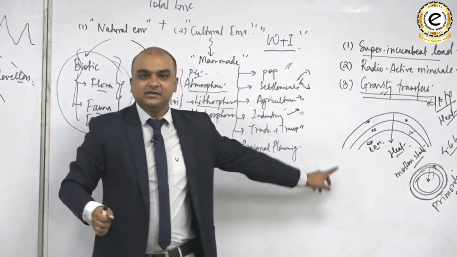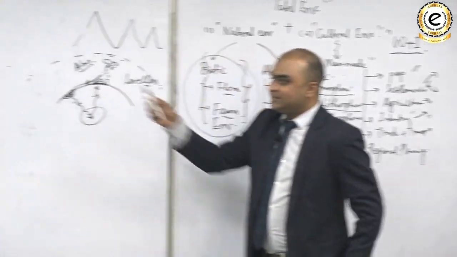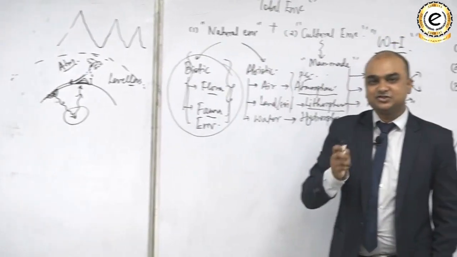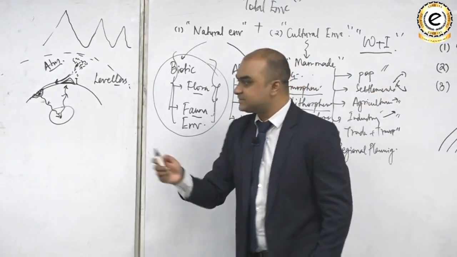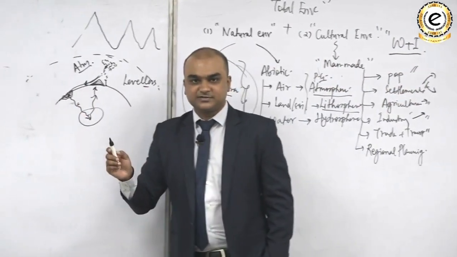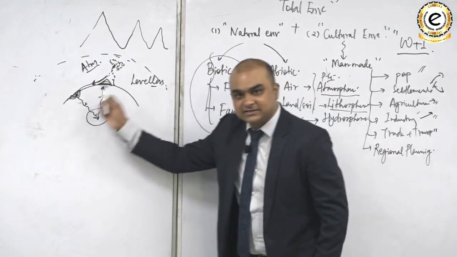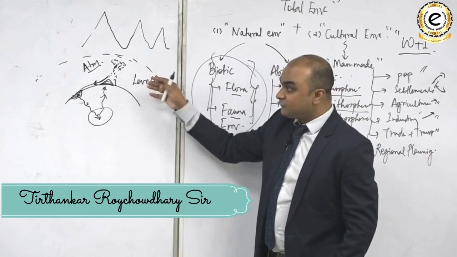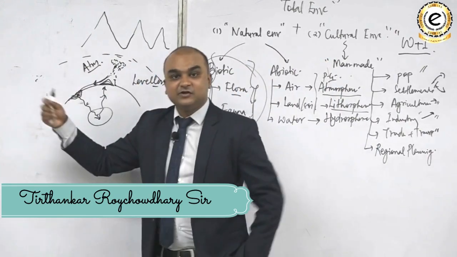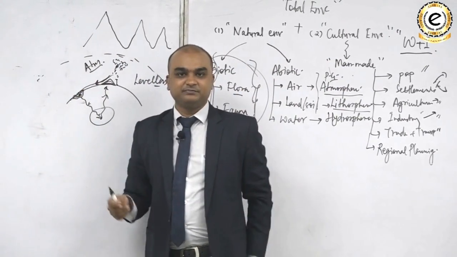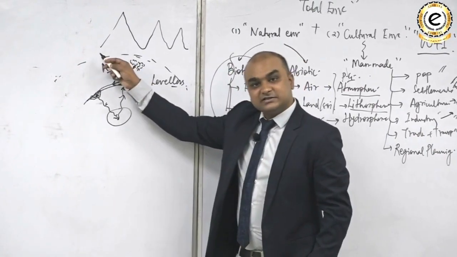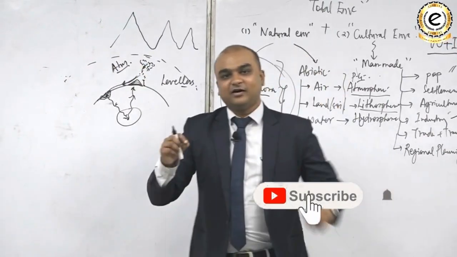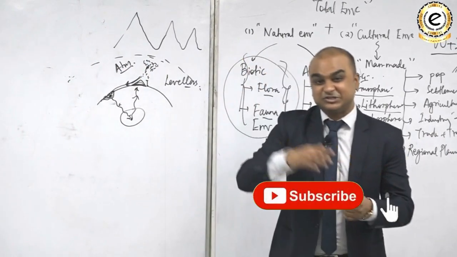Do you understand that? Now look at the exogenetic forces. The exogenetic forces are those forces which destroy the landforms, or which level the surface one more time. That's why they are known as levelers. These kind of forces emanate from the Earth's atmosphere, and the Earth's atmosphere must also have a source of energy which is driving it.